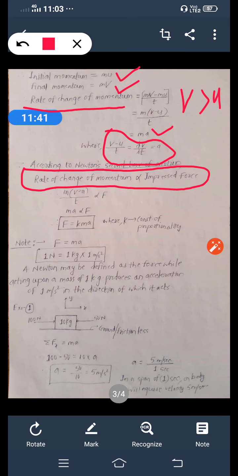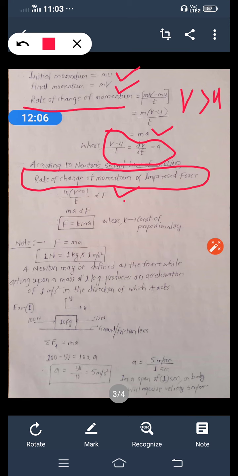Just before, we discussed one example where we apply one force causing the motion of that body. That force is nothing but the impressed force. So see here, the rate of change of momentum, m in bracket v minus u divided by t, is directly proportional to F. So what is m times v minus u divided by t?